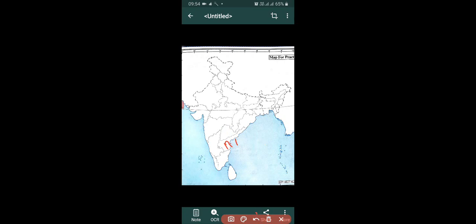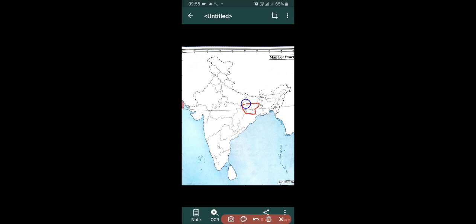Now the next one, Odisha. Its capital is Bhubaneswar. And this one is Chhattisgarh. Its capital is Raipur.